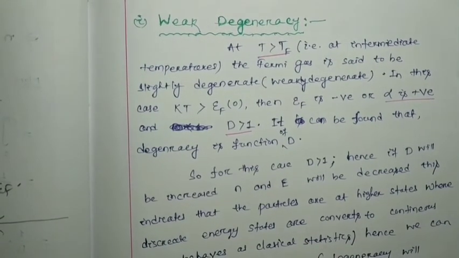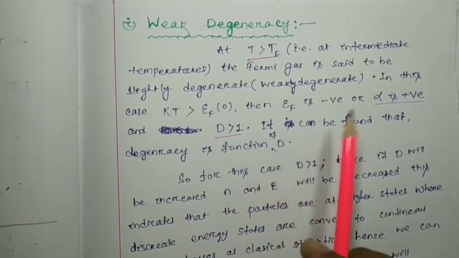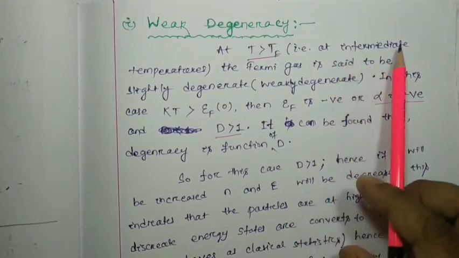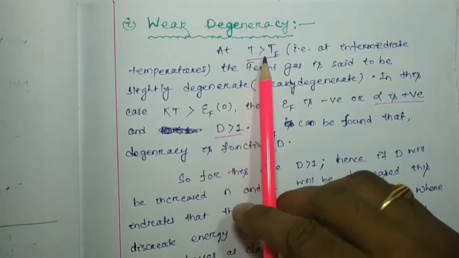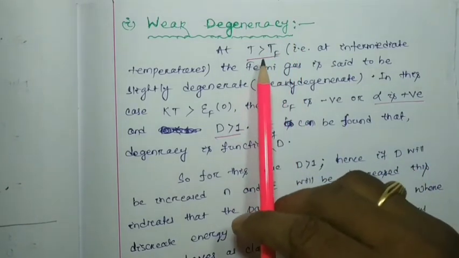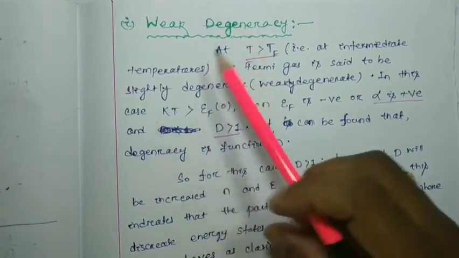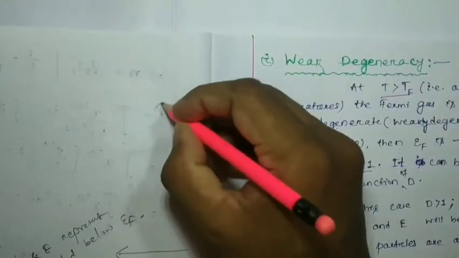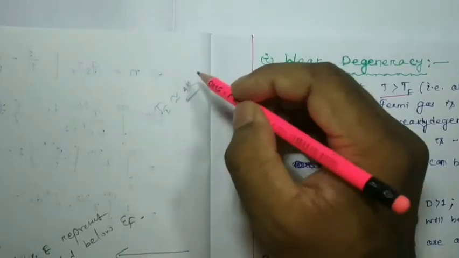So at T greater than Tf, that is the intermediate temperature. Intermediate temperature means not a higher temperature, just above the Tf. See here, roughly you consider Tf approximately 4 Kelvin, roughly 2 Kelvin.